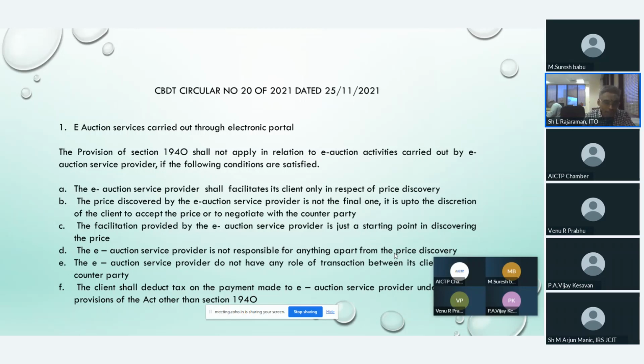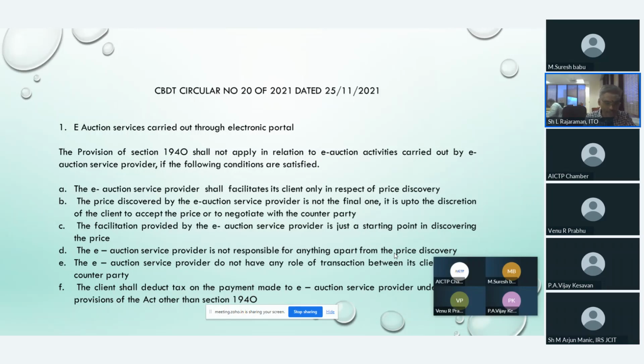Second condition, the price discovered by the e-auction service provider is not the final one. It is up to the discretion of the client to accept the price or to negotiate with the counterparty. In that situation also, 194O will not come into the picture.